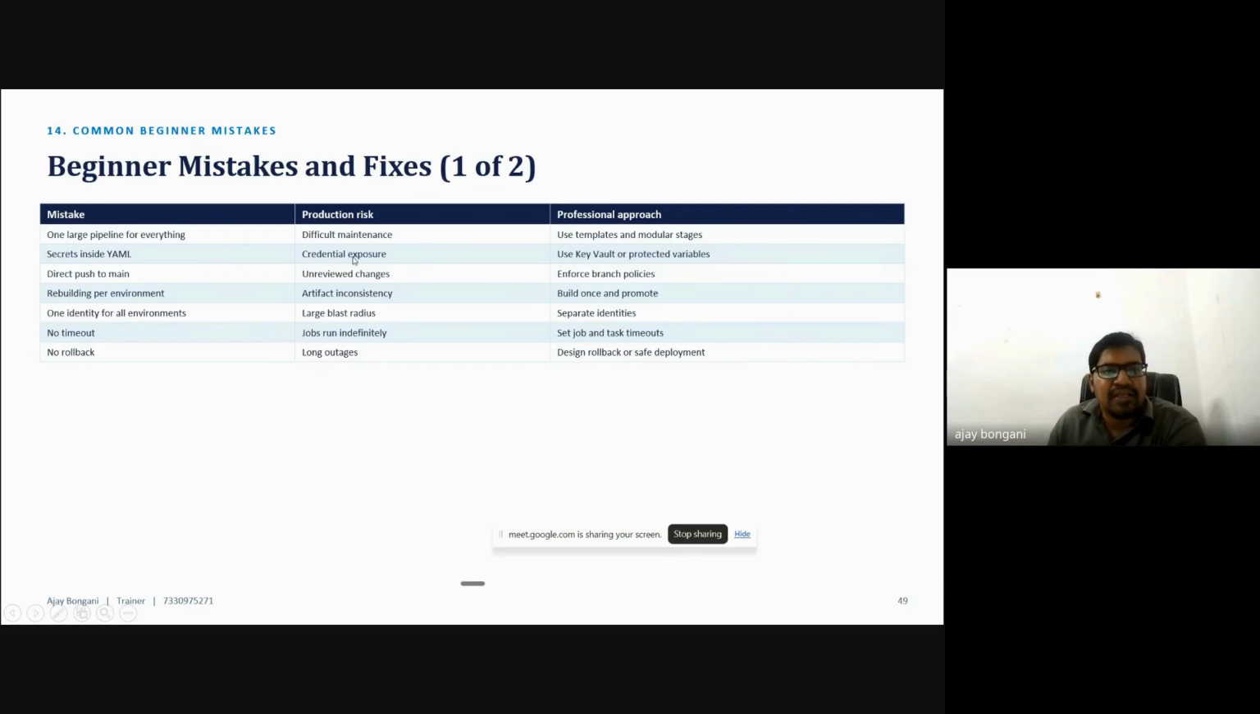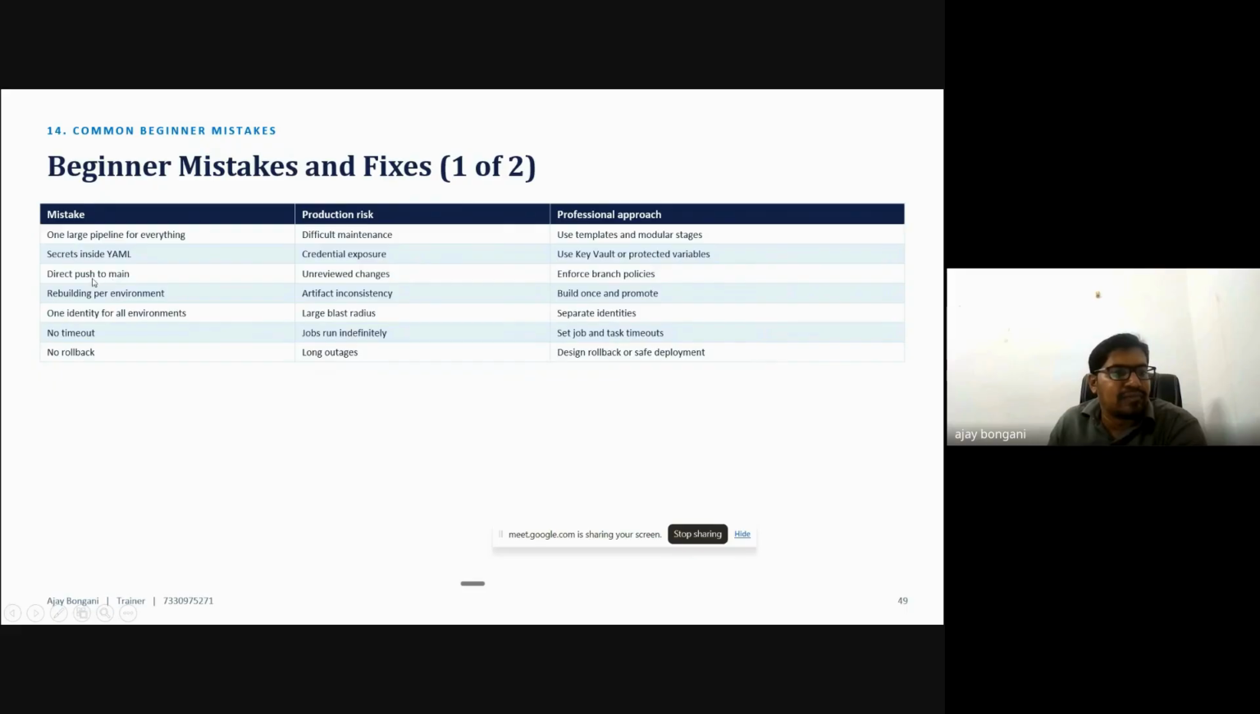But what is the production risk? The credentials are exposed, because if you use secrets in the YAML script, then when you run it they are exposed to the outside, so there is a problem. Then you can use Key Vault or protected variables. Instead of plain variables, you can use secrets.